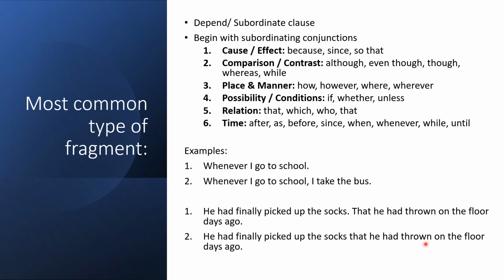Connect the dependent clause to the main clause so that both make sense, especially the dependent clause. A subordinate clause, when separated from its main clause, is considered a fragment. And you will be able to identify subordinate clauses by looking for these words.